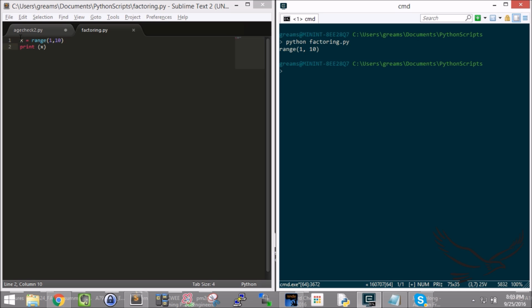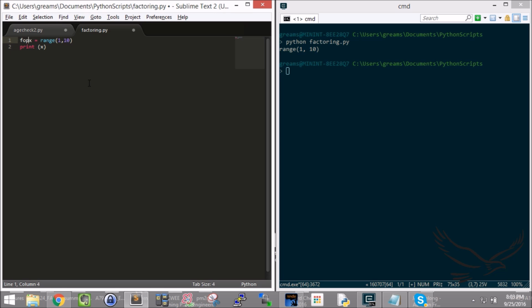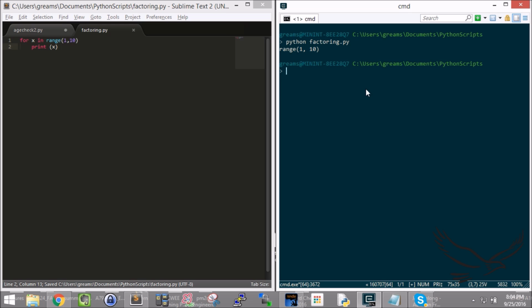So I'll just say for x, and x is going to be defined as a variable. You can define a variable inside the for command, so that is okay. I'm going to say for x in, instead of equals, in this range from 1 to 10. Then I'm going to indent this because it's part of the for command, and print x. I'll save that now, and we'll see if I get the result that I was looking for before. And no, I don't get the result I was looking for before.